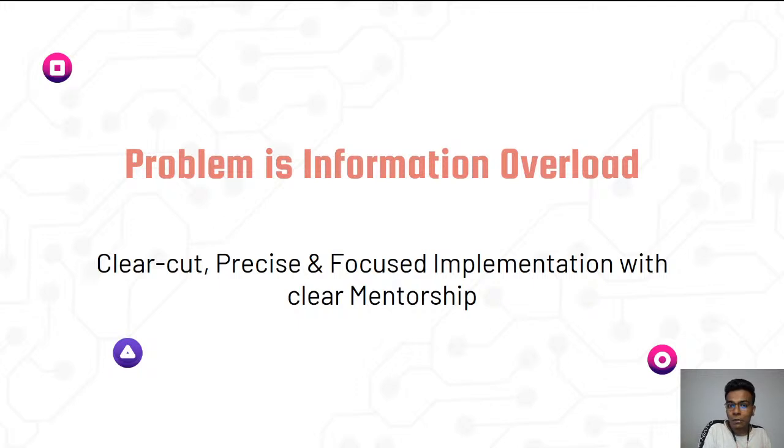Only concept learning is not going to be helpful, and it is not going to be very easy to learn. Instead, if you learn the concept by building a project, that is the better way of learning. That is what you guys are going to get in this 30-day session.